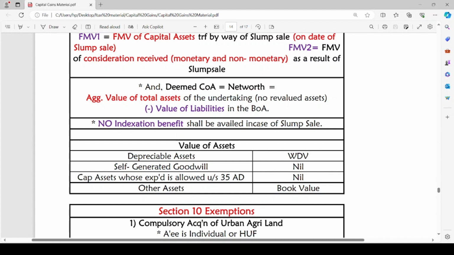From such assets, we are going to reduce the value of liabilities as per the books of accounts. So we will arrive at net worth. Such net worth is nothing but deemed cost of acquisition while computing the capital gains on slump sale. A point to be noted here is no indexation benefit shall be availed in case of slump sale. Even if the period of holding is more than 36 months, indexation benefit cannot be availed in case of slump sale.